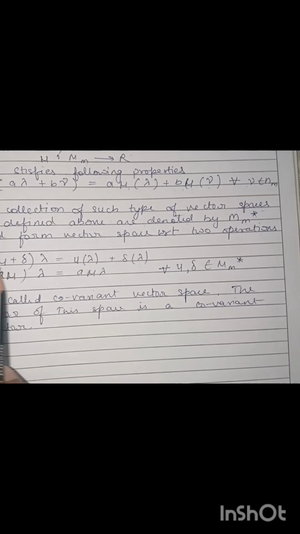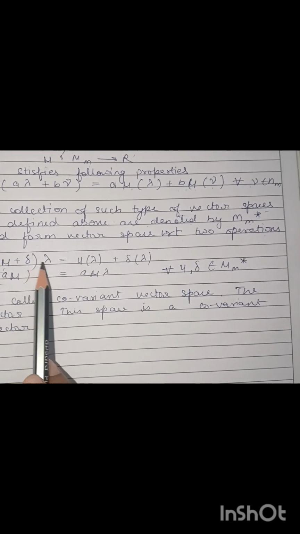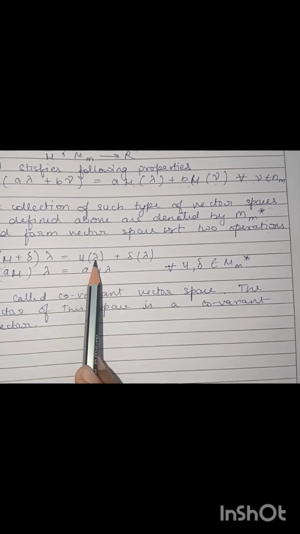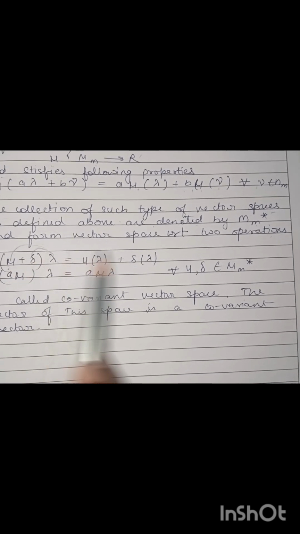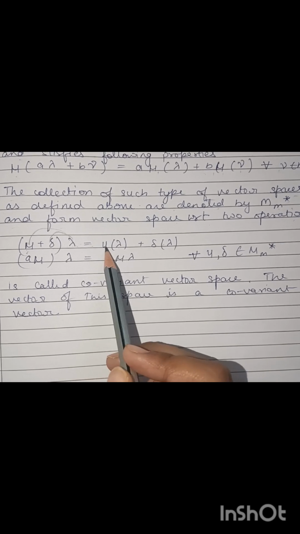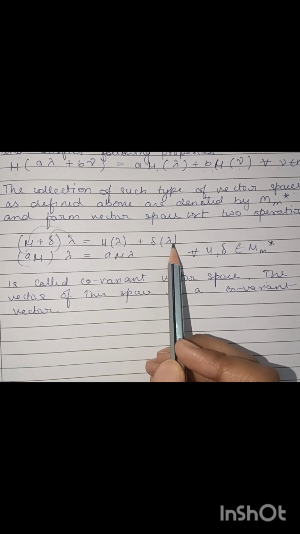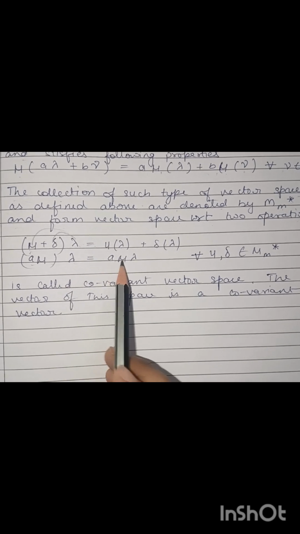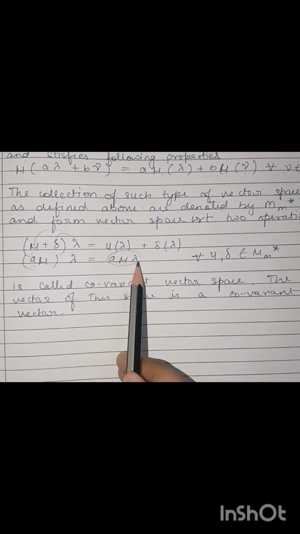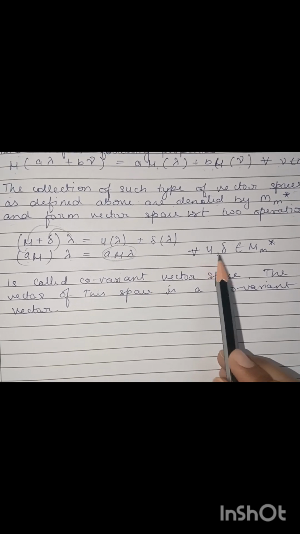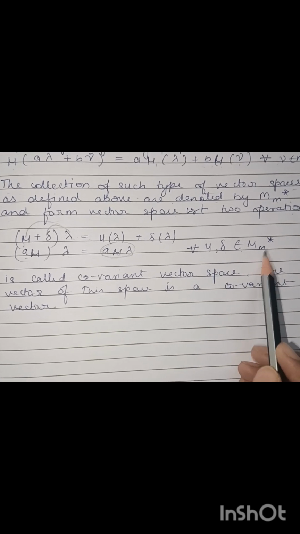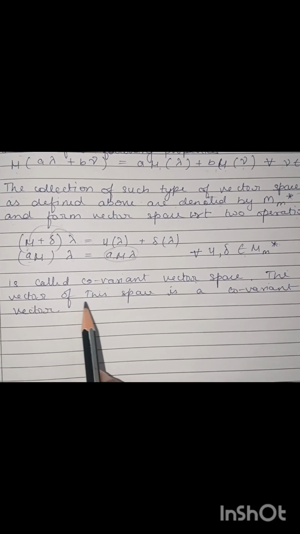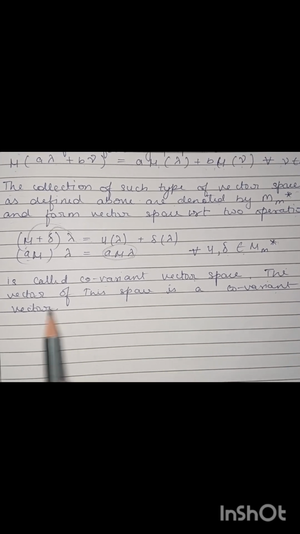These two operations are: mu plus delta, applied to lambda, equals mu of lambda plus delta of lambda, equal to mu lambda plus delta lambda. Then a mu applied to lambda is equal to a times mu lambda. For every mu, delta belonging to M star, this is called the covariant vector space. The vector of this space is a covariant vector.